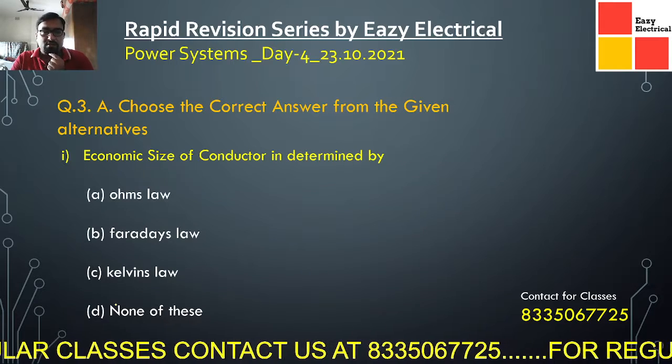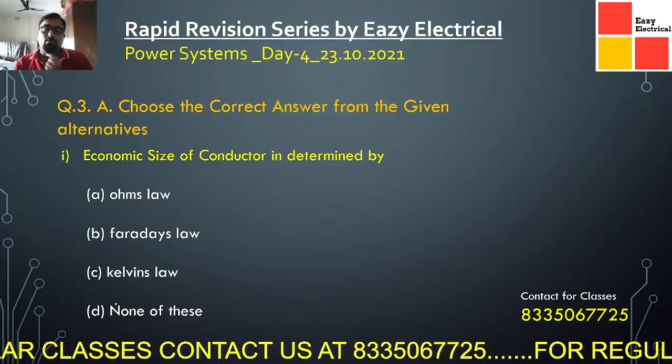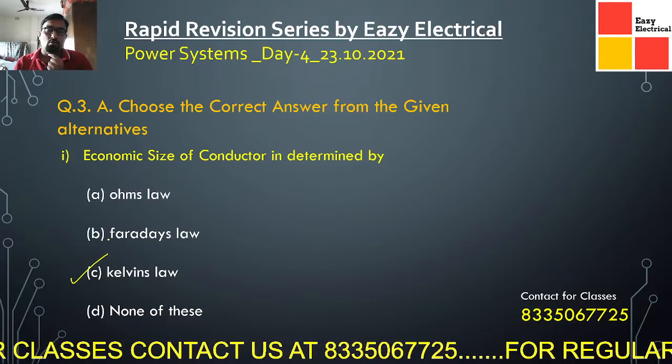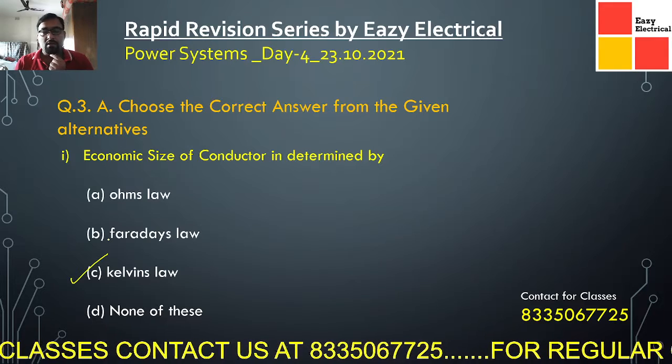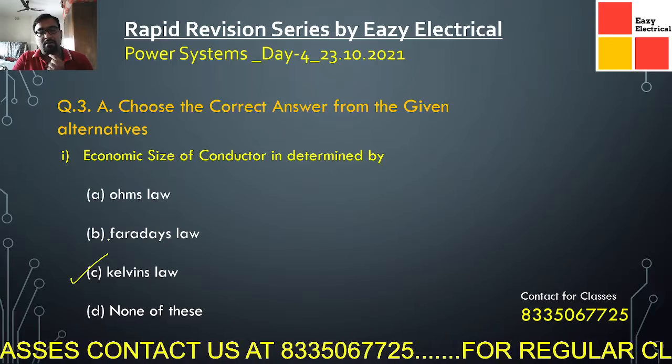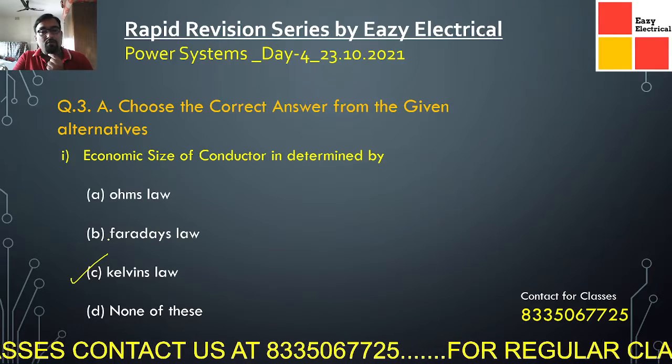Now the economic size of the conductor is determined by, basically we know that Kelvin's law is one of the most important laws, although it is not used now because many of the factors are not taken care of. But preliminarily Kelvin's law is the law that gave us the idea of the economic size of a conductor.